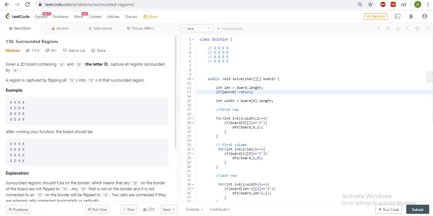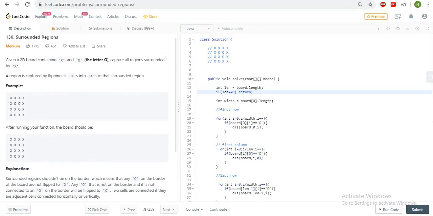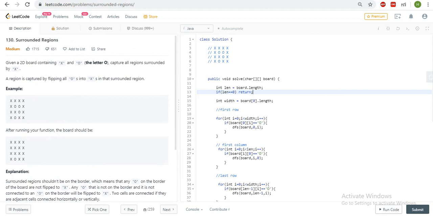This is a good question. So what they are asking here is, they have given us a 2D array, a matrix, which has only two types of value, X and O, and we have to find firstly the region which is surrounded by X, right?